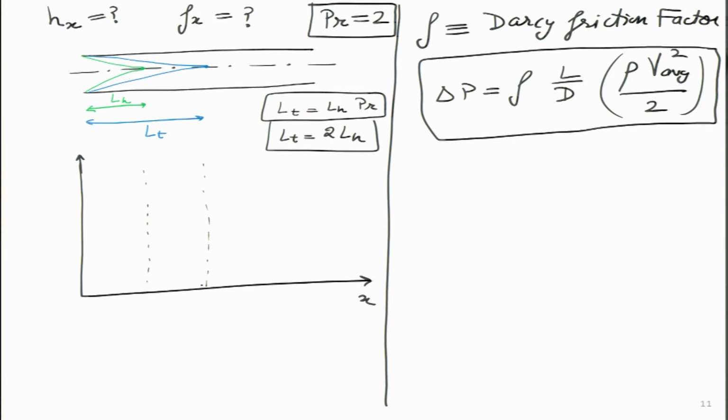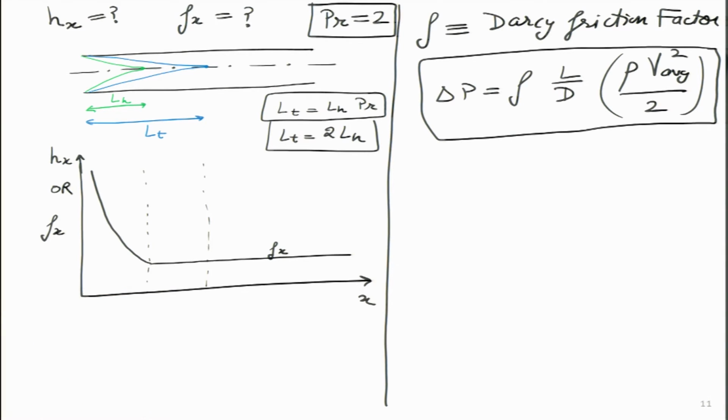What we will figure out very soon is that the Darcy friction factor is very high initially. So this y axis is either Hx or it is Fx. Both of them are represented on the same scale, and once the flow has become fully developed, the value of Fx remains constant. So what I have drawn over here is Fx,